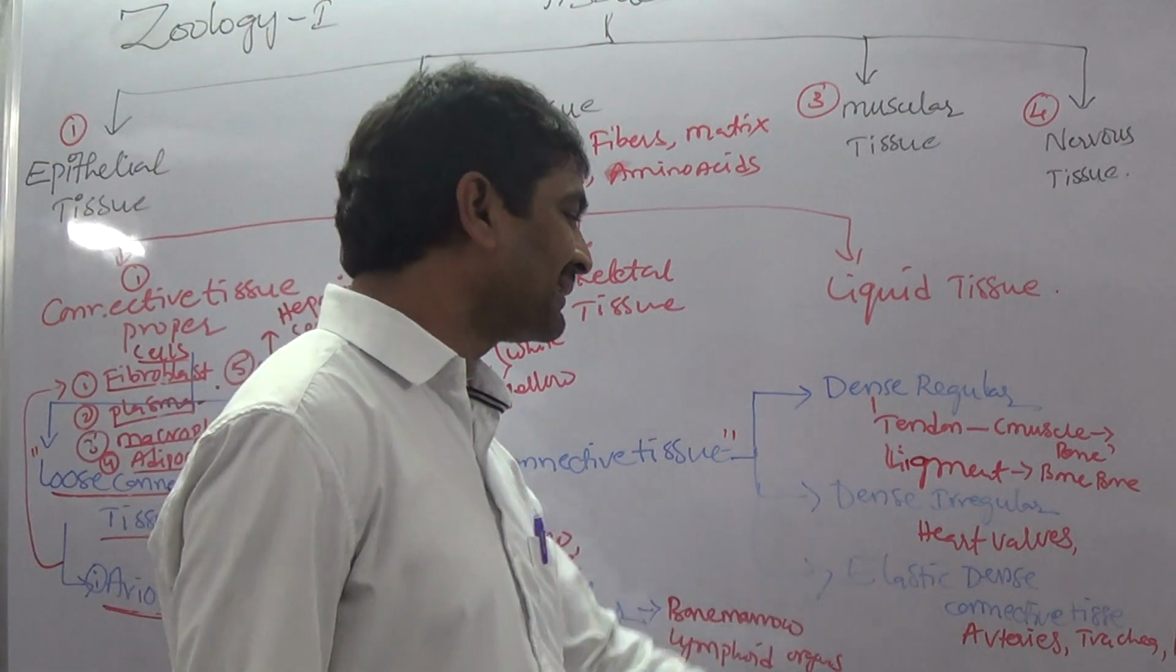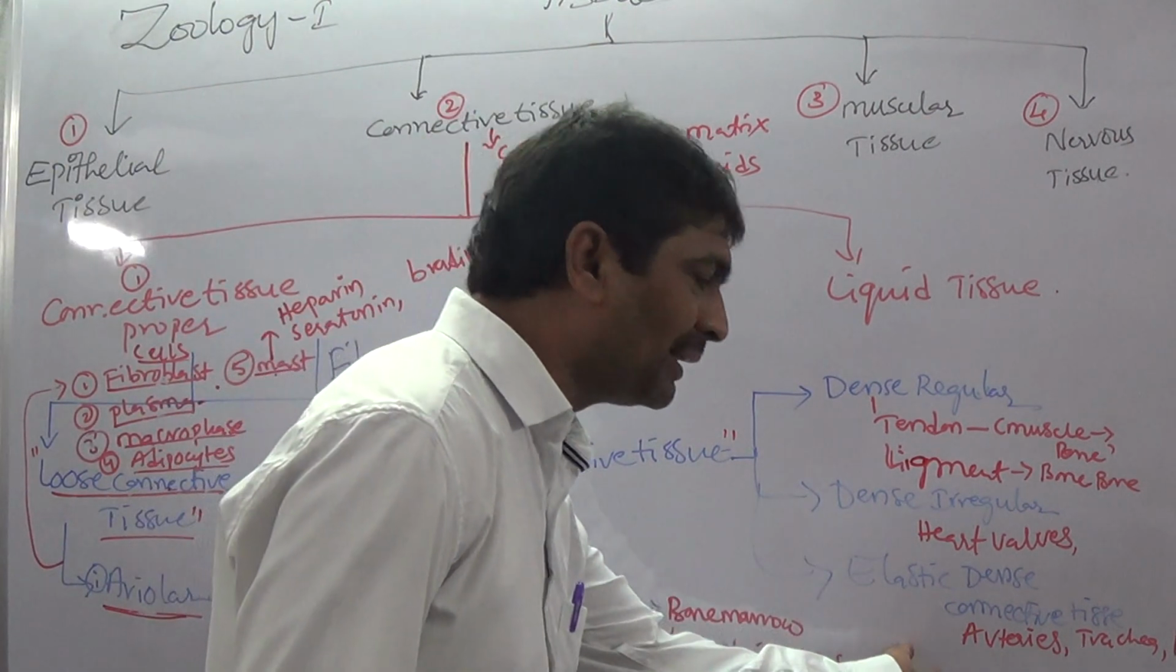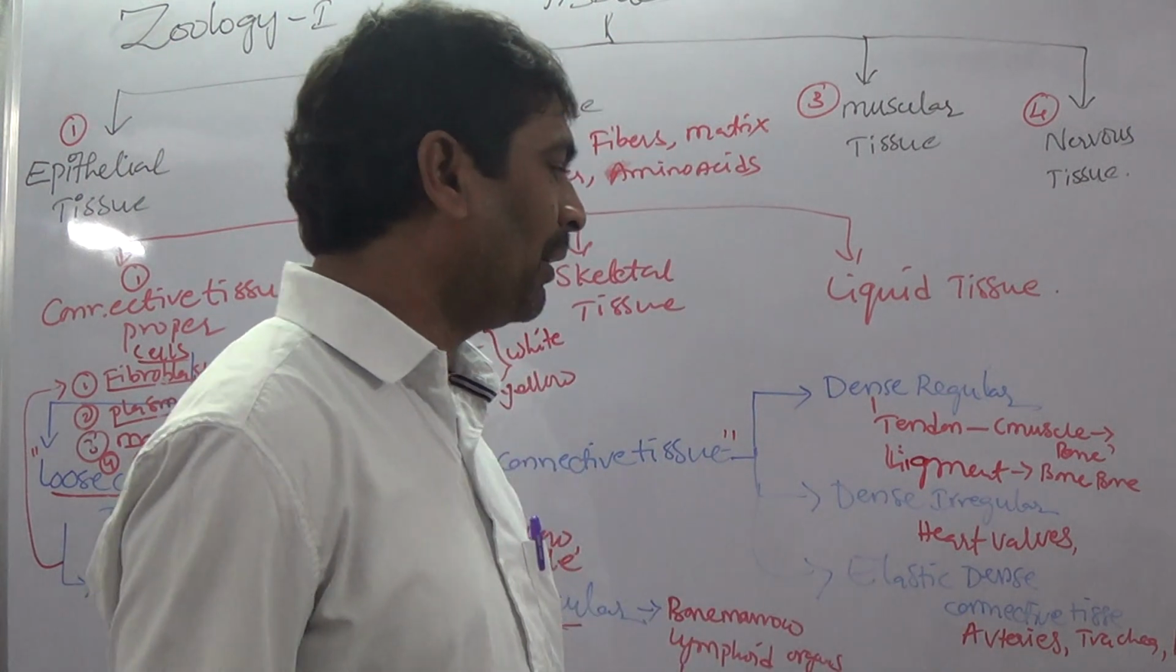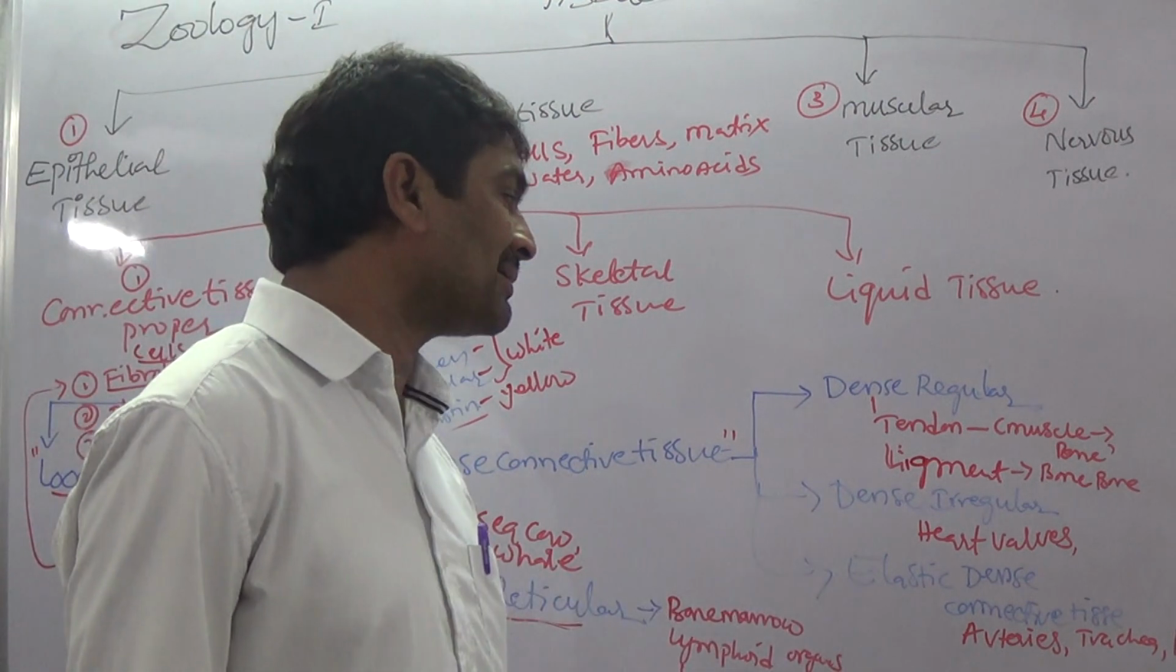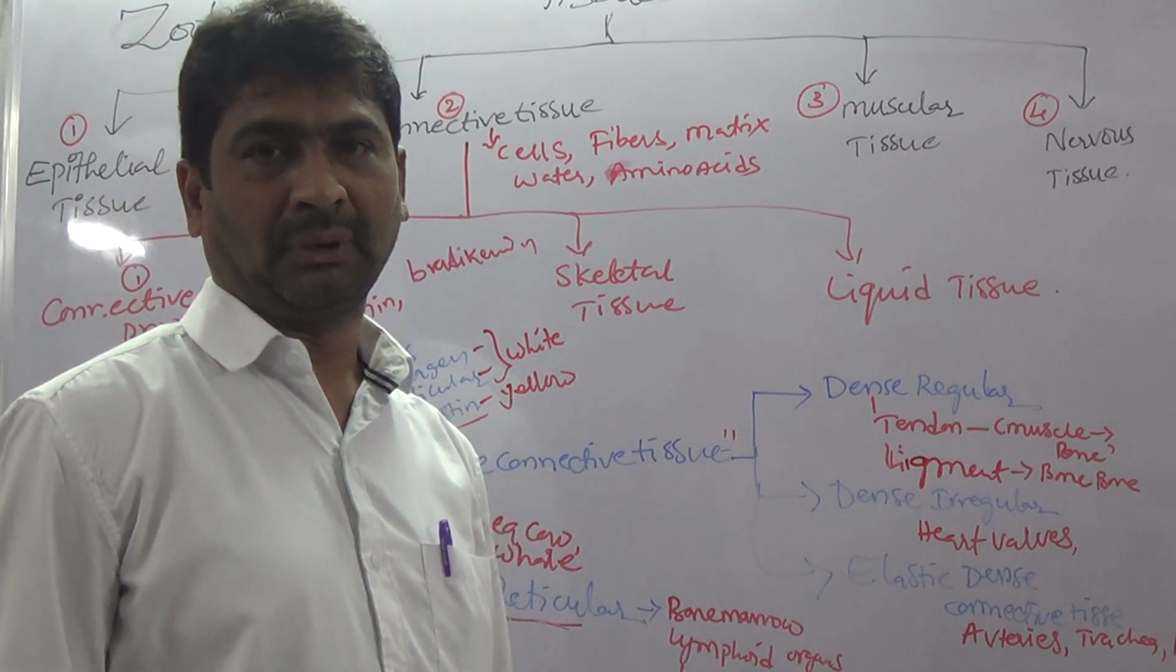Next, elastic dense connective tissue. That is found in the arteries of blood vessels, trachea and bronchi. These parts have elastic dense connective tissue.